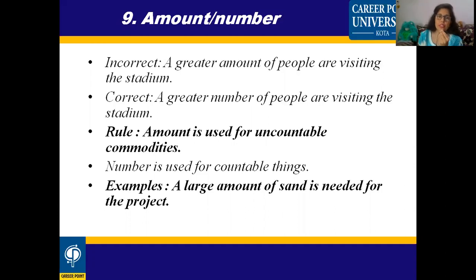All right. So you can see the first sentence, which is incorrect: "a greater amount of people." People can be counted. We cannot use amount. In place of that, what will you write? "A greater number of people are visiting the stadium." So this is the correct sentence.